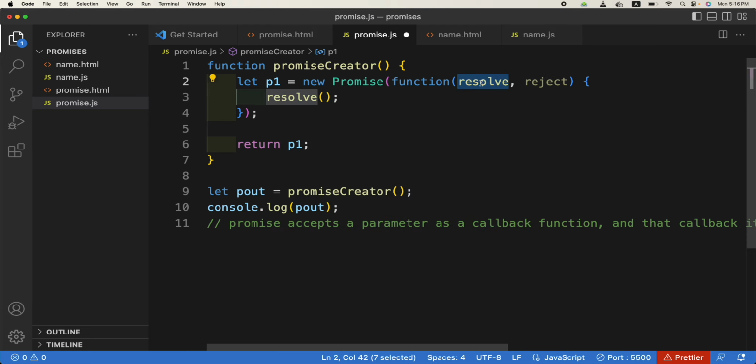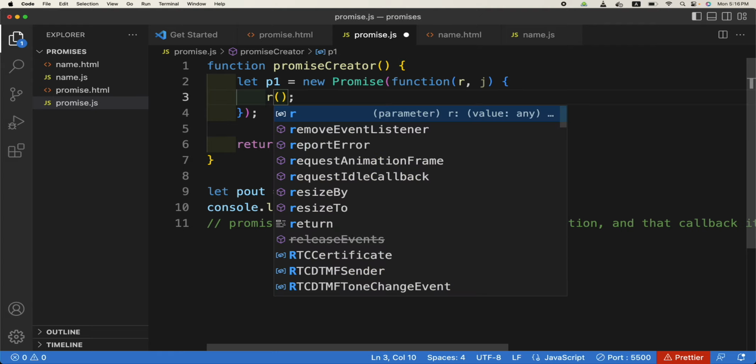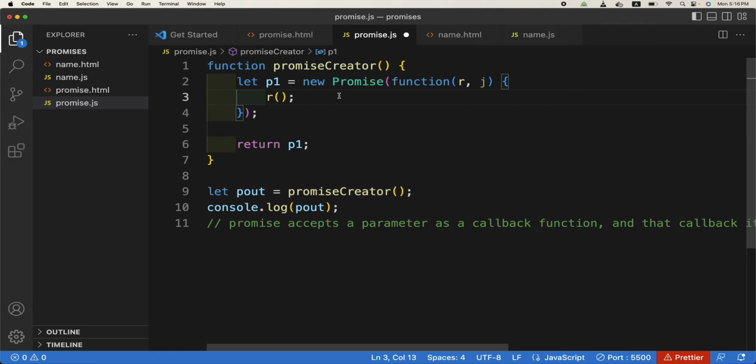And remember, this is just the parameter name. If I pass just R and J, then I will call R; the name doesn't matter. The first function is run if the promise is resolved. Otherwise, the second function will run.